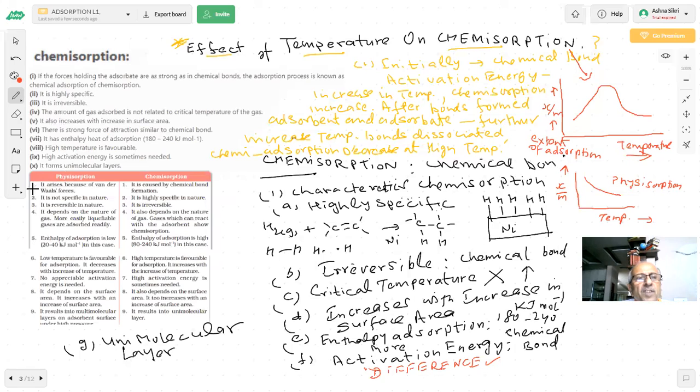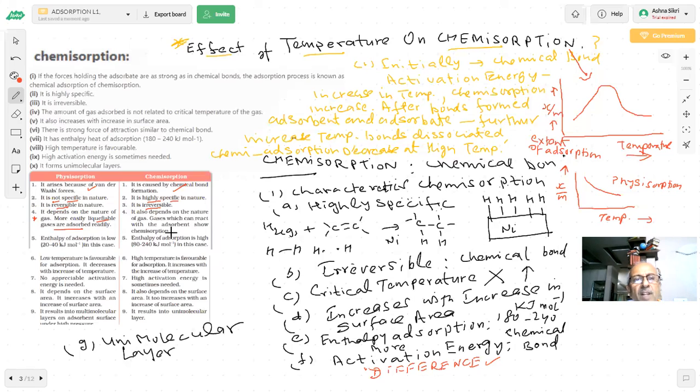First difference we have already written: physisorption arises because of van der Waals forces, and chemisorption is chemical bond formation, students. Physisorption is not specific in nature, and chemisorption is highly specific. Reversible and irreversible, students, we have talked about it. It depends on the nature of gas. More easily liquefiable gases are adsorbed readily. This is a star here, students, most important question for the exam.